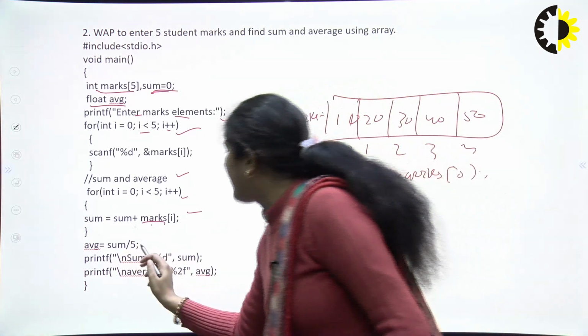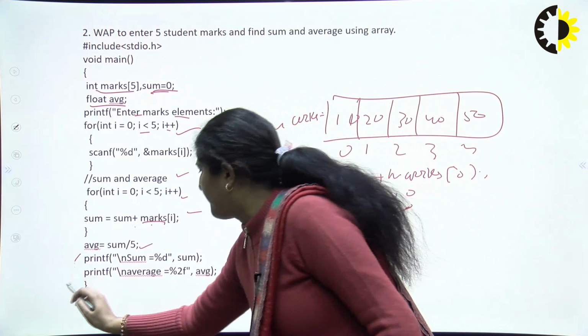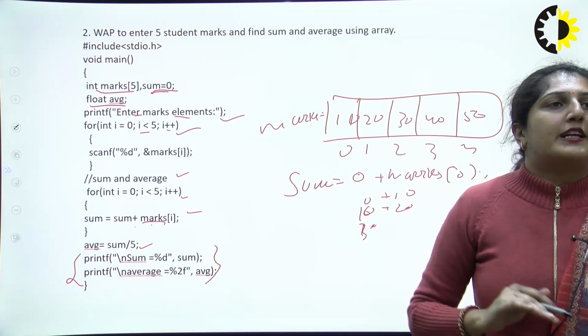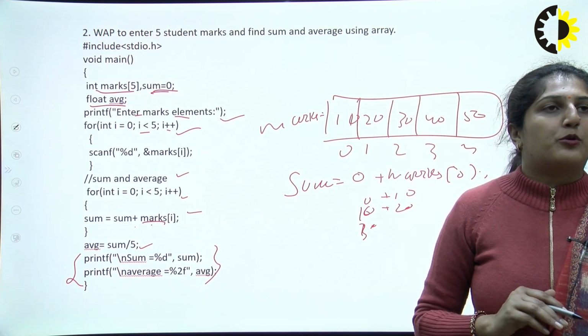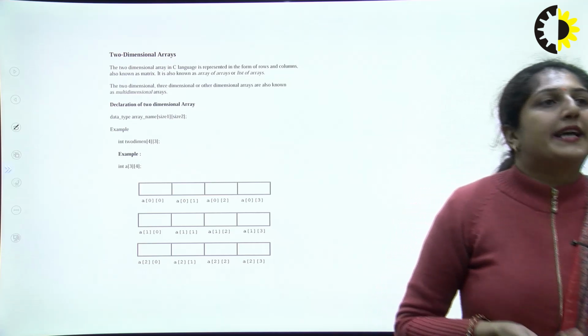Then we will be doing the average, like sum divided by 5, and then the sum and average will be printed. Like this we can do many programs. So let us see what is a 2D array.